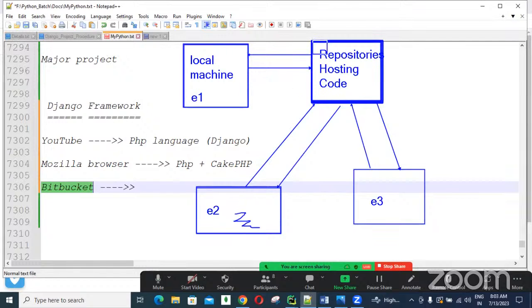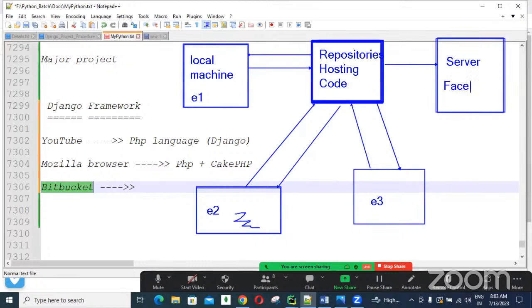Later, whatever code is there in this repository is moved to the server. That is called deployment, guys. If our code is running in the server, then anybody in the entire world can access our application. For example, if it is a YouTube or Facebook application, from the browsers people can send the request and get the response, guys.